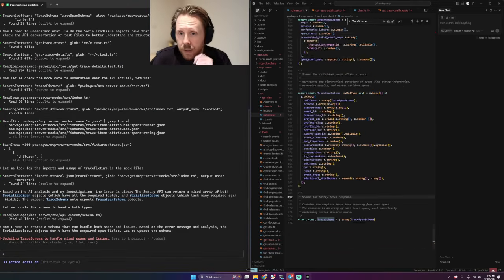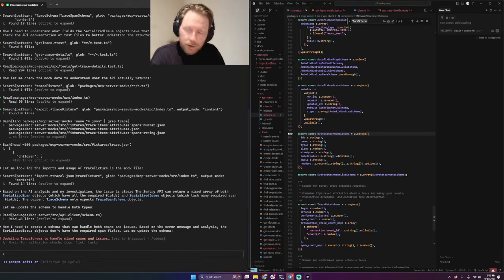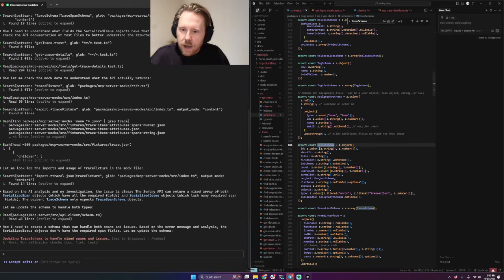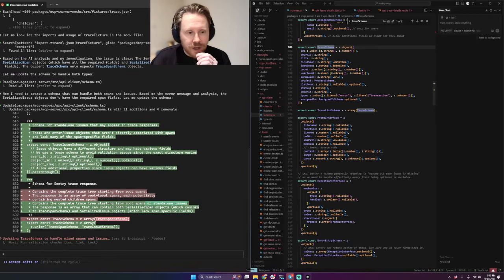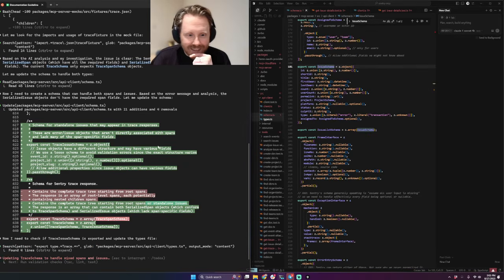And so do I have an issue schema in here? I want to show you this because I have an issue schema right here. This is not what it returns. When it broke earlier, it thought this kind of schema is what it was going to return. And the problem is I'm not actually sure how it would correctly understand what the right schema is. This is closer, but you'll note that's wildly different than this. This is also not the right answer, unfortunately. But this is not wrong. It's just missing a bunch of objects.